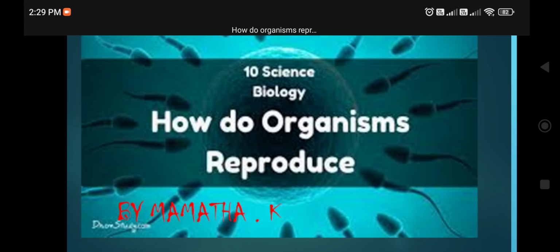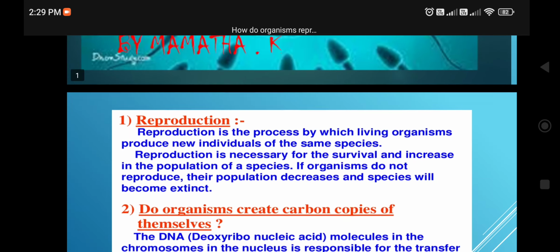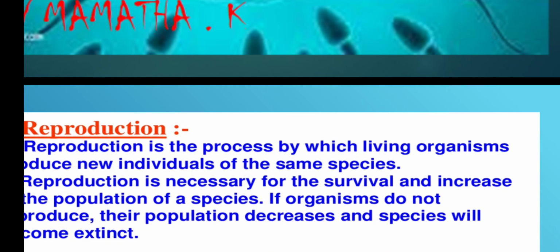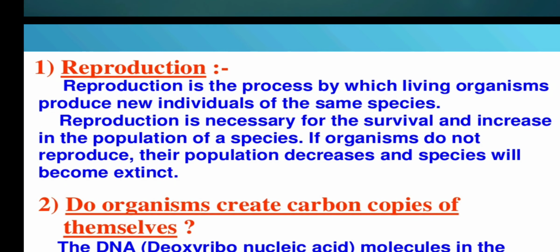Dear students, how do organisms reproduce? Class 10 Science Biology chapter. So as you have to get to know, what is reproduction? Reproduction is the process by which living organisms produce new individuals of the same species.